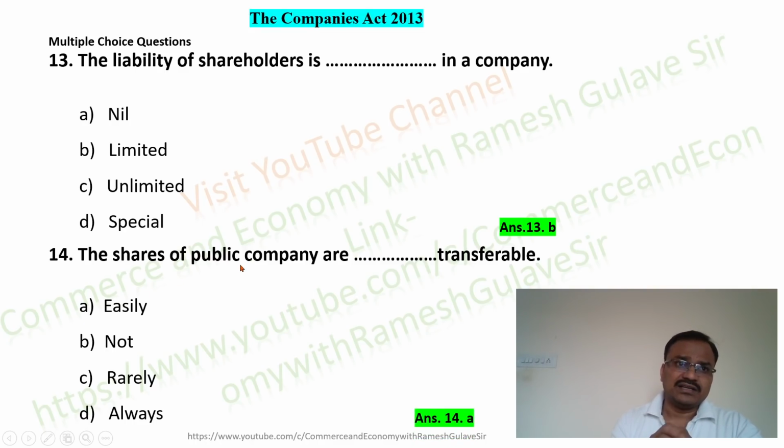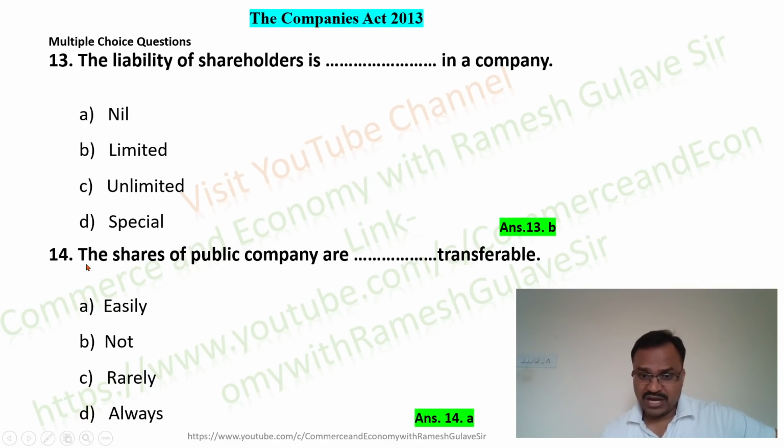Friends, see, one more question can be related to this question, that the shares of a private company are not freely transferable, but the shares of a public company are easily transferable, right? So if the question is like that, the shares of a private company are not transferable, and the shares of a public company are freely or easily transferable, right?